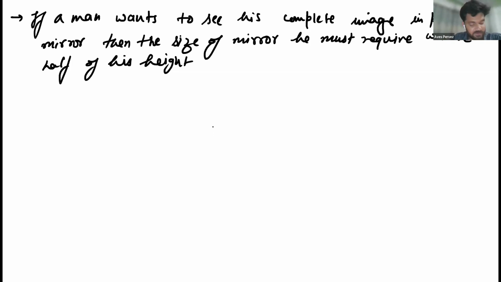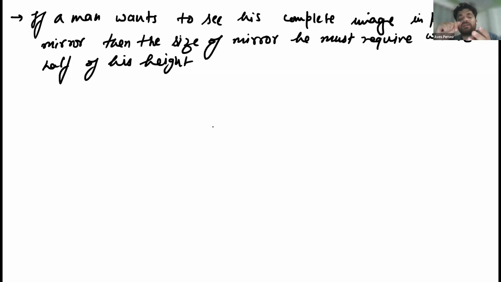Now last point. Sir, the full image will only be formed if the mirror is kept at an angle, right? Yeah, he must be placed some distance away from the mirror, and moreover, the height of the mirror must be half of his height. Means if a person wants to see his full image in the mirror, you cannot see the full image in a single time. You can say that the mirror forms the complete image.